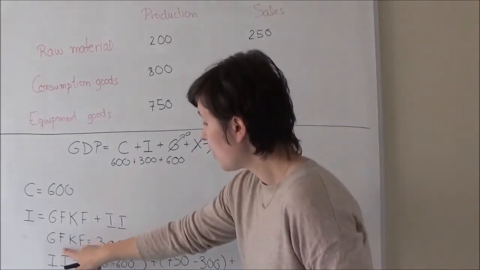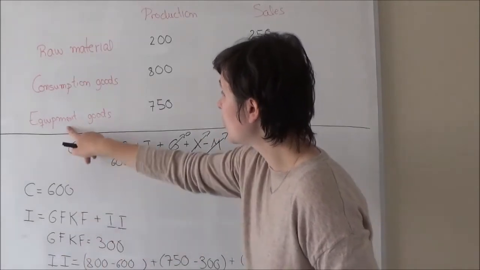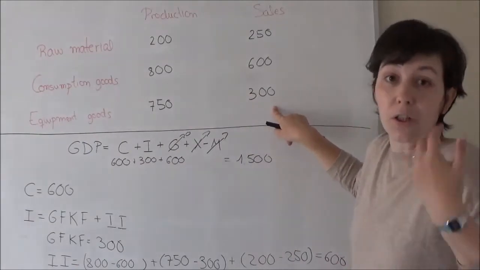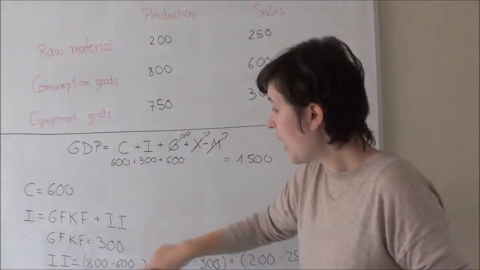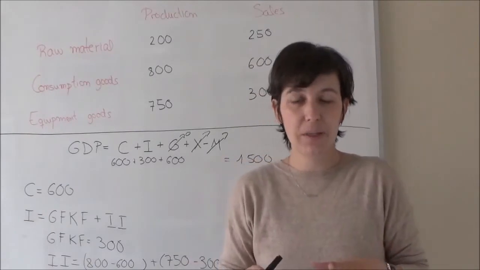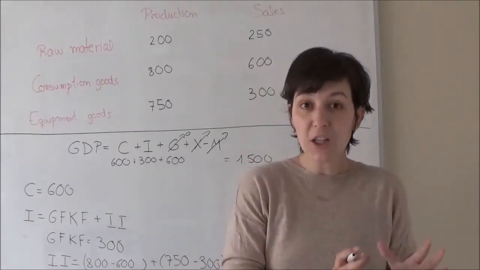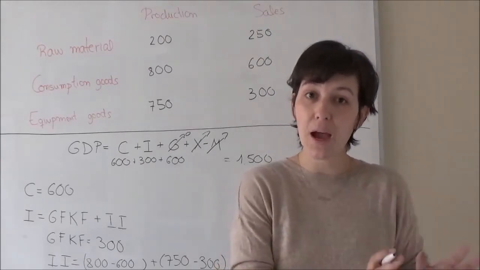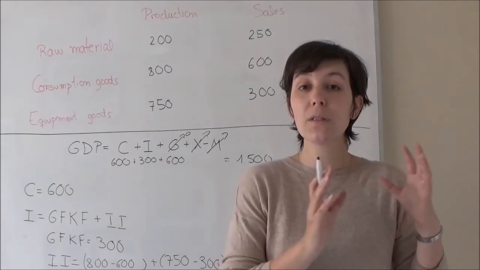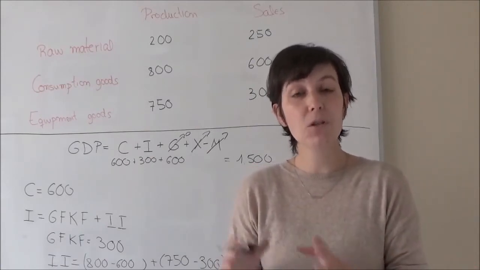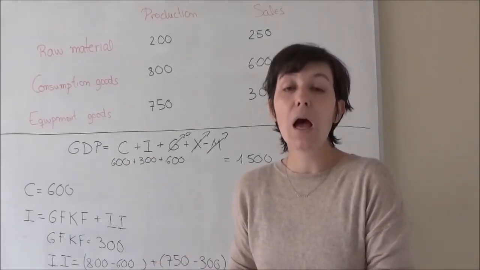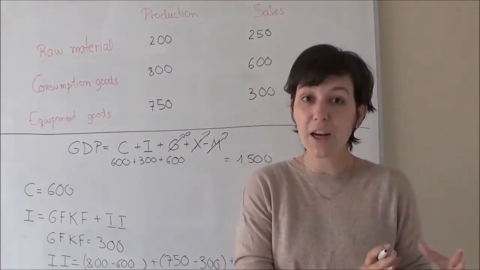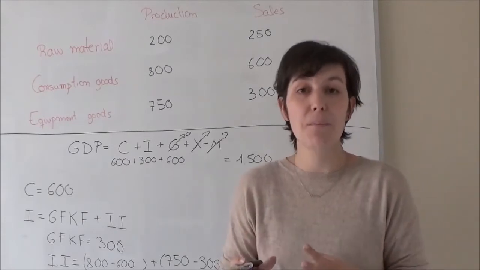So this gross fixed capital formation is going to be this value, equipment goods, sales, so consumption, which is 300. And now we need to do the inventory investment, which is the difference between production and consumption, and it is always going to be in that order, okay? Production minus consumption. Whenever production is higher than consumption it is going to have a positive sign, and we are going to find a negative sign in the opposite case, I mean, when production is smaller than consumption.